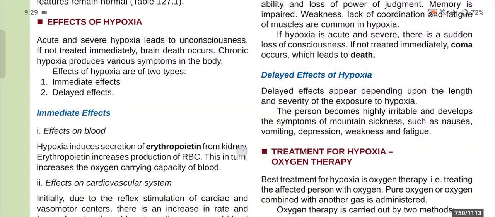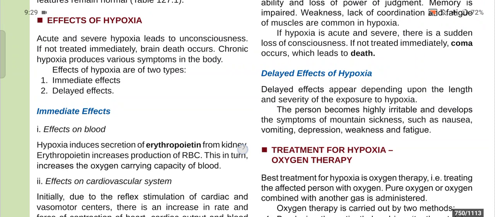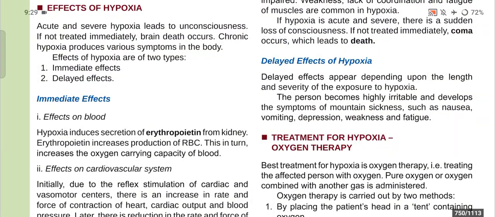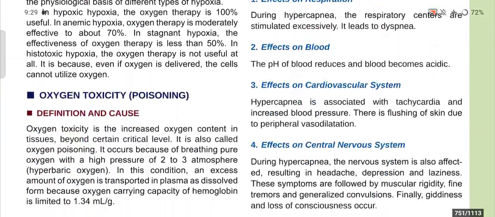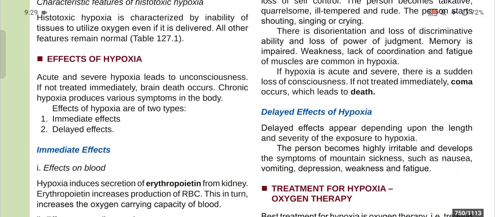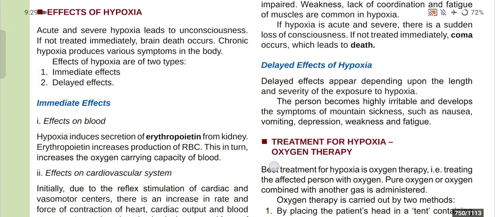Now, effects of hypoxia. Acute and severe hypoxia leads to unconsciousness. If not treated immediately, brain death occurs. Chronic hypoxia produces various symptoms in the body. Effects of hypoxia are the immediate effects and the delayed effects. So first of all, immediate effects.